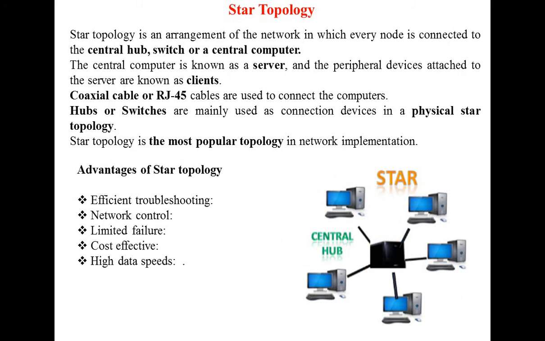Third topology here is star topology. In this star topology, computers are connected by a central node. Maybe we call this a server. Star topology is an arrangement of networks in which every node is connected to the central hub, switch or a central computer. Okay, three devices we can use: hub, switch and central computer. The central computer is known as the server and the peripheral devices attached to the server are known as clients. It means these computers are known as clients and this is called the server. So we can say client-server technology is used in star topology.